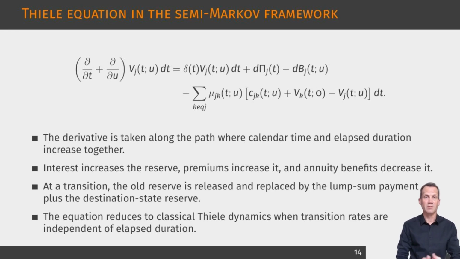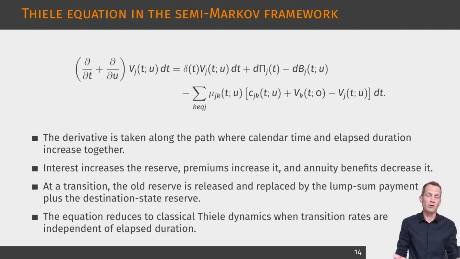The slide presents the Semi-Markov version of Thiele's equation, corresponding to equation 9.5 in the chapter. The left-hand side is the change in the reserve along a path where both calendar time and elapsed duration increase. This is why the differential operator combines the derivative with respect to time and the derivative with respect to duration. The right-hand side has the same financial interpretation as in the classical Markov model. Interest increases the reserve. Premiums paid in the current state increase it. Annuity benefits paid in the current state reduce it. The final term accounts for possible transitions out of the current state.